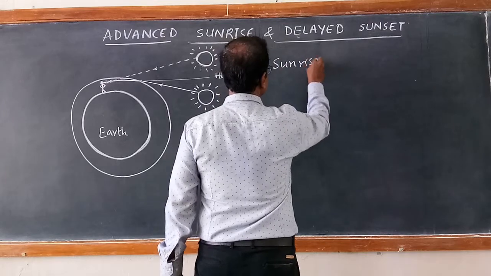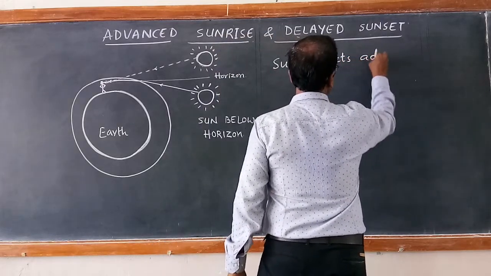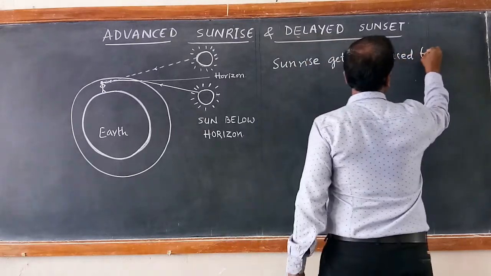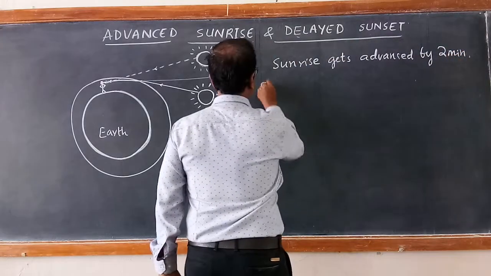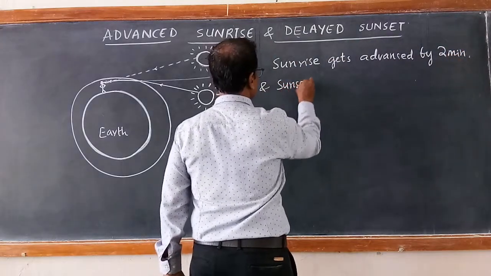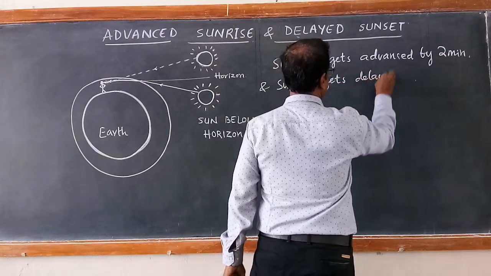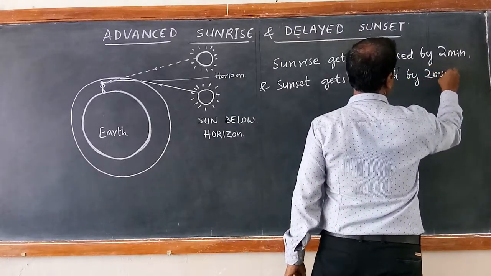Sunrise gets advanced by 2 minutes and sunset gets delayed by 2 minutes.